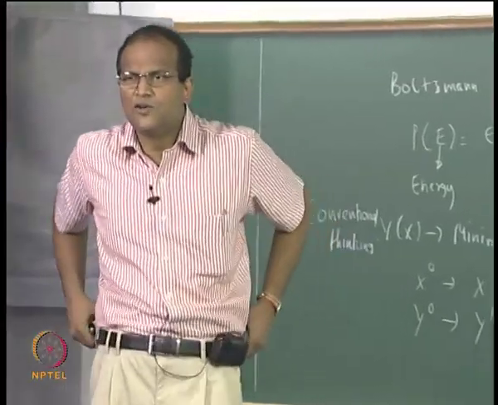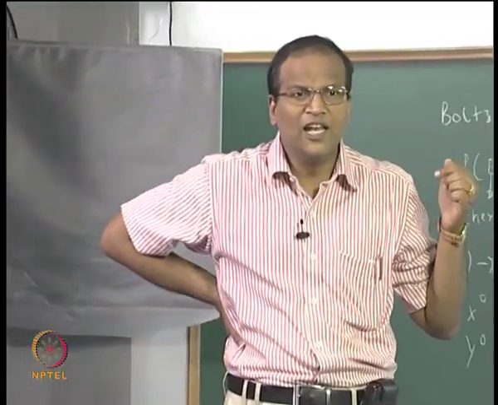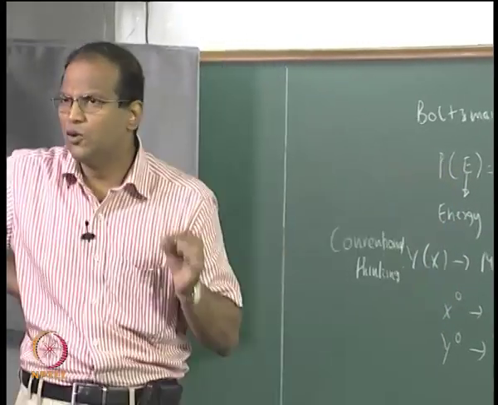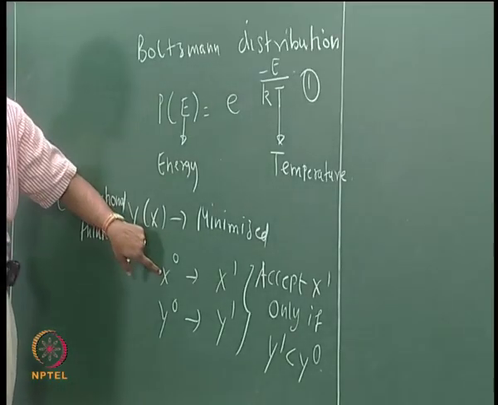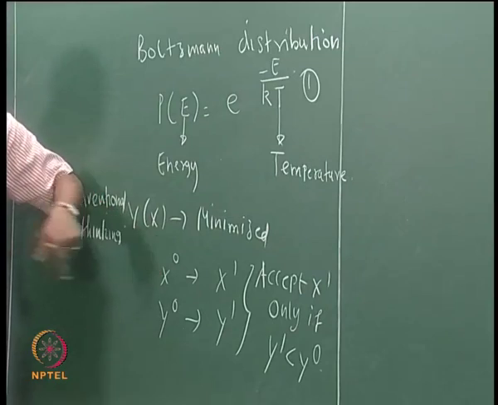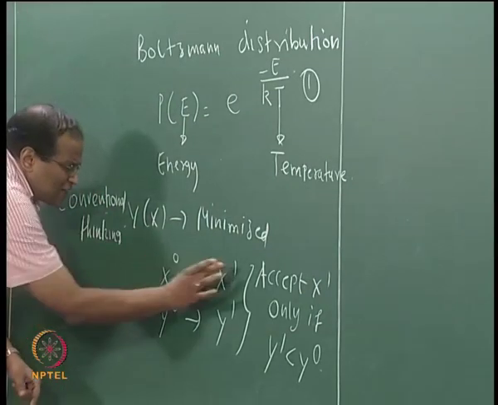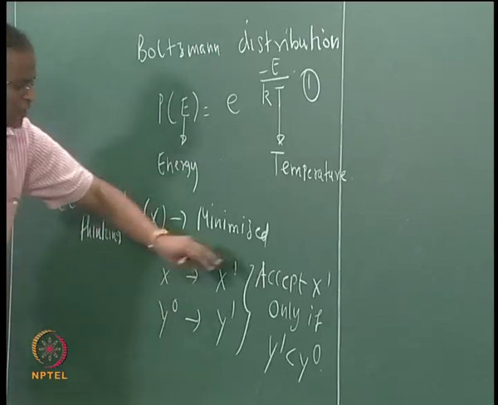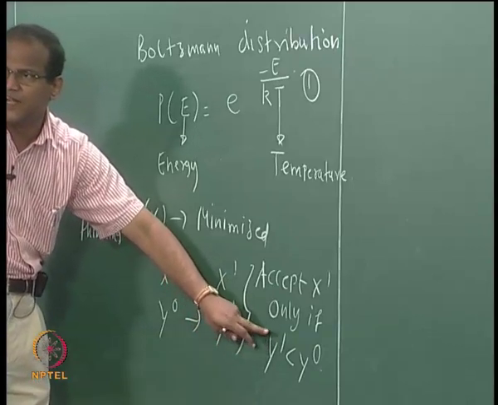Pretty simple, otherwise it looks stupid, correct? So in simulated annealing also, there is no problem with this. x need not be just one variable, x is a design vector, x can be x1 to xn, it is a simple notation. So when you are proceeding from x0 to x1, and it translates from y0 to y1, accept x1 only if y1 is less than y0.